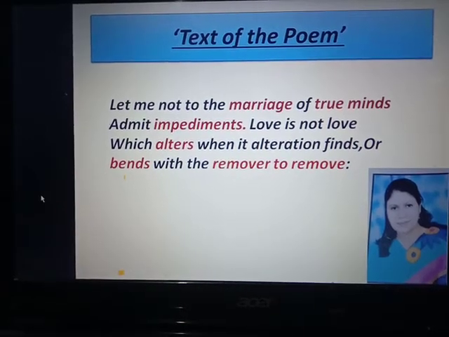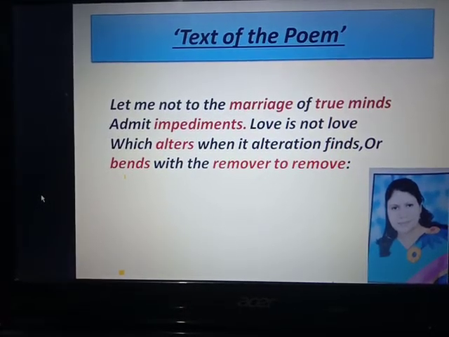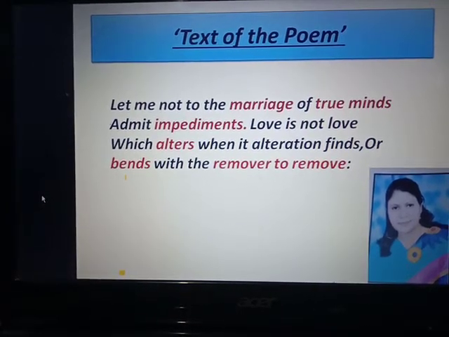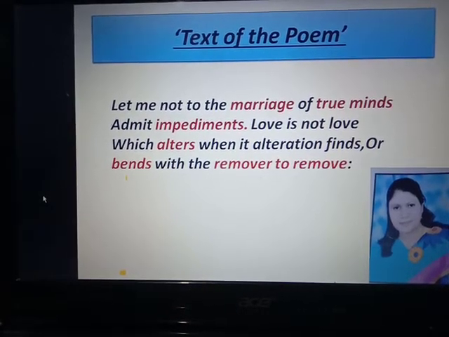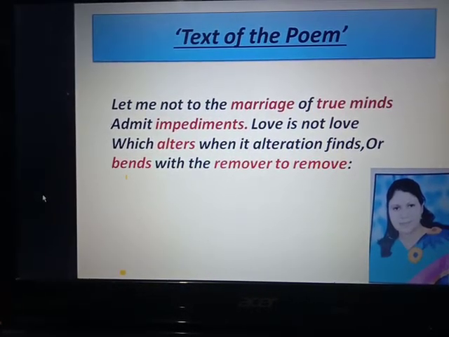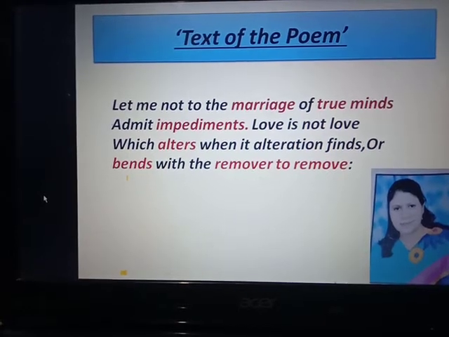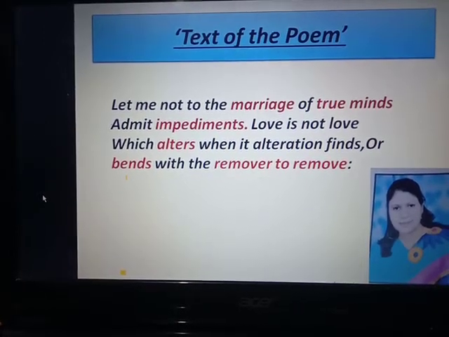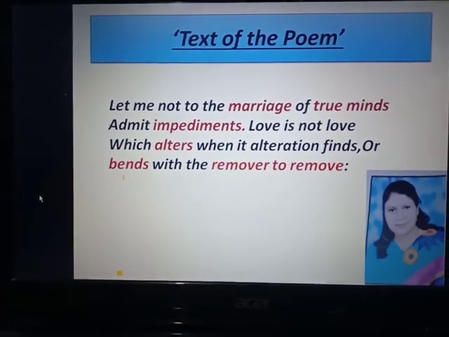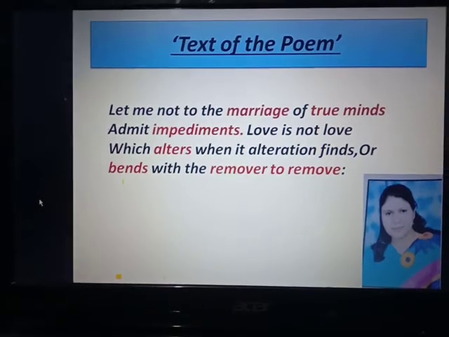Love is not love. The word love is used two times in the line. The first love means the love of people, the love of a man, and the second love means true love.